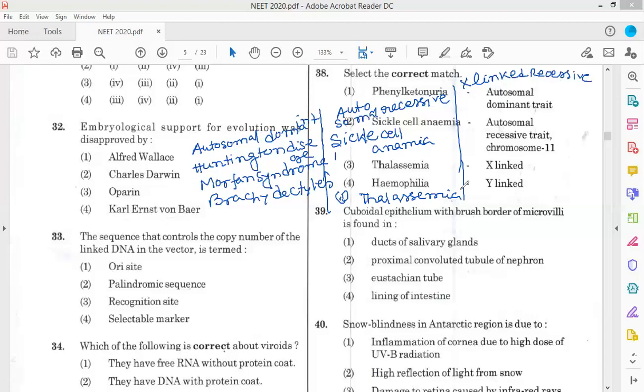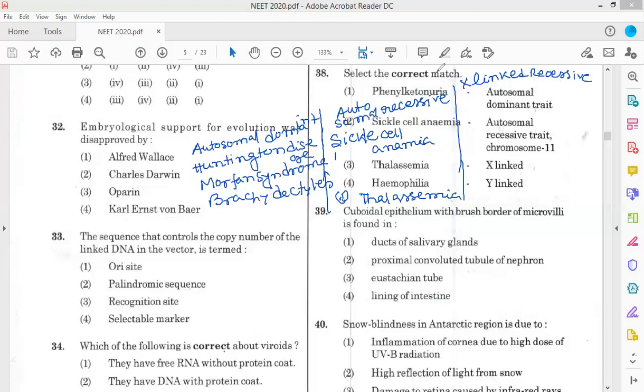X-linked recessive disorders are Duchenne muscular dystrophy, hemophilia, fragile X syndrome, color blindness, and Lesch-Nyhan syndrome. X-linked dominant is vitamin D resistant rickets.